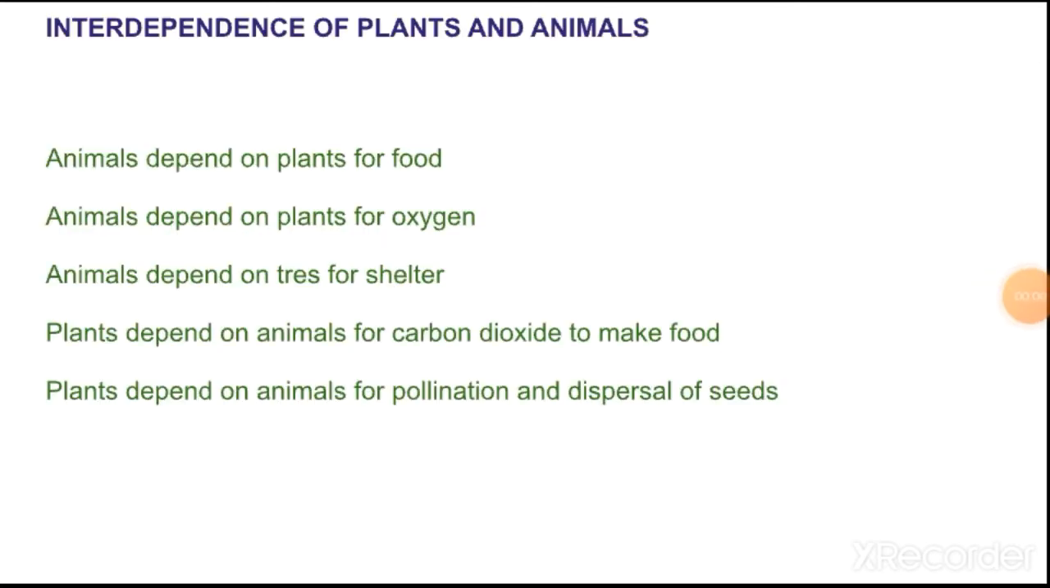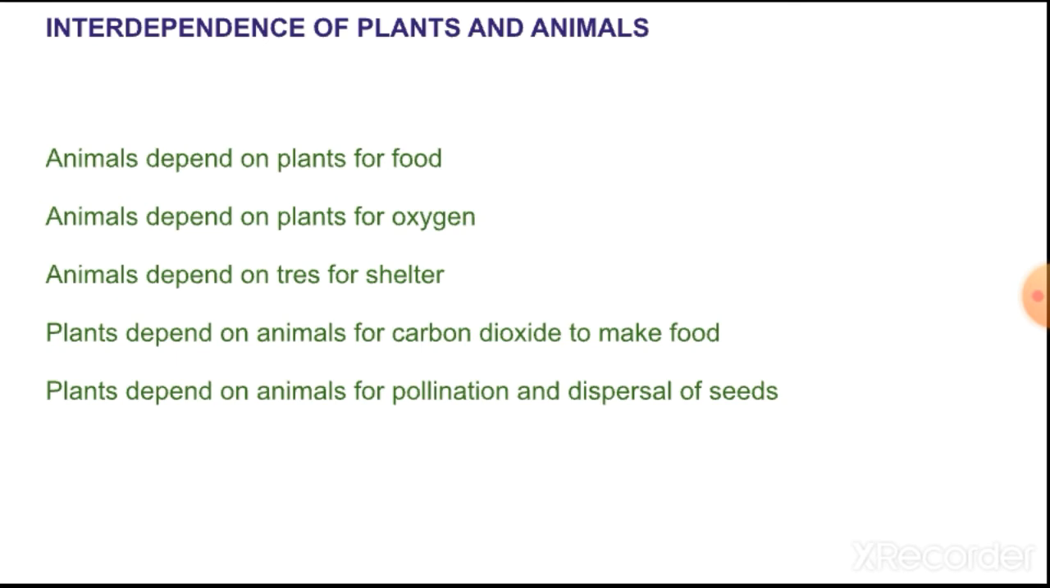So plants and animals. Under this, we will study animals depend on plants for food, animals depend on plants for oxygen, animals depend on trees for shelter. Then how plants are dependent on animals: plants depend on animals for carbon dioxide to make food, and plants depend on animals for pollination and dispersal of seeds. So this topic I am going to explain to you one by one.